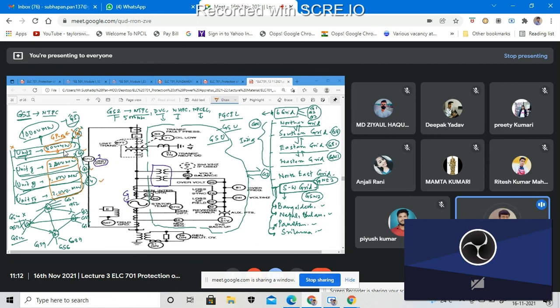So again, that will be responded to by the control unit. The control room is there in each and every generating station. The final thing is ensured by the control unit, whether we are generating or not.